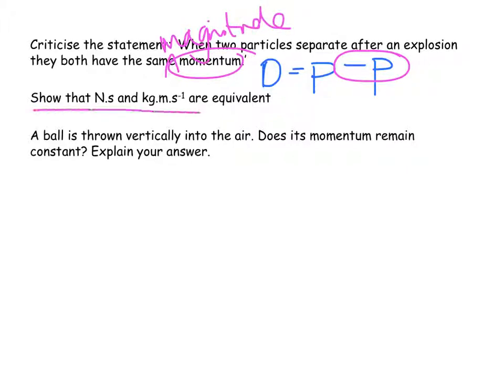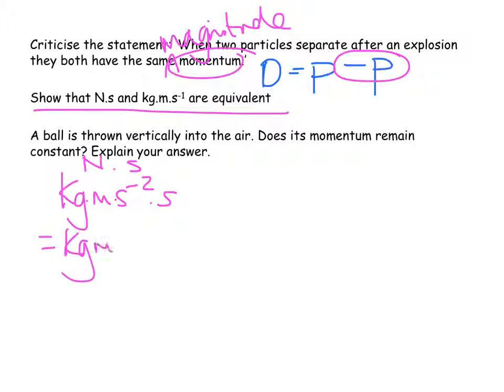We've just done showing that Newton seconds is kilogram meters per second, but let's go for it again. A Newton is a kilogram meter per second squared, that's a Newton, times seconds is equal to kilograms meters per second.